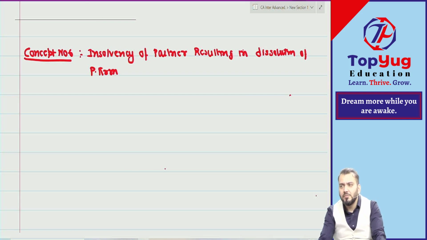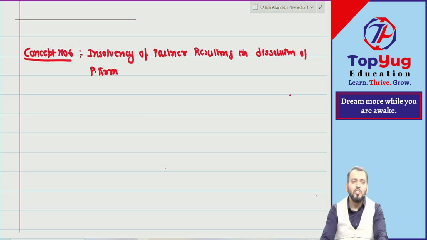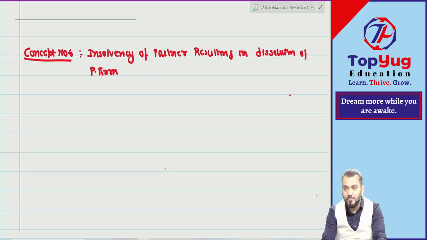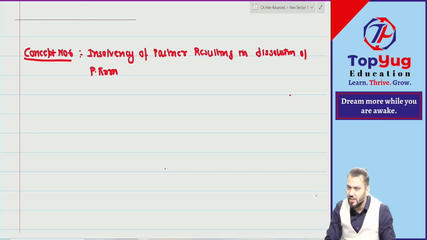Concept number 1. Understood now? The same points will be applicable. Only in this case, the last step of concept number 1 will change, that is, distribution of cash, because there will be one insolvent partner. The insolvent partner will not bring cash, so we need to understand what needs to be done in that case. Correct? Understood?